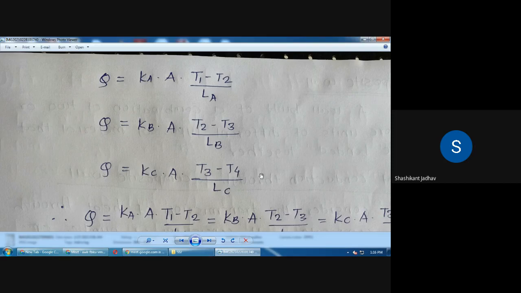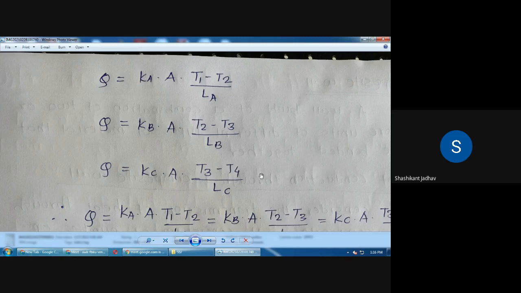So we have to write down the KA, suffix A म्हणजे काय असणार आहे, thermal conductivity of layer A. So write down K into A, हा K च्या सफिक्सला A असणार आहे, लक्षात ठेवा. थर्मल कंडक्टिव्हिटी ऑफ सेक्शन A into area into T1 minus T2 divided by LA, thickness of that layer A. Similarly, you have to write down the equation for the layer B and then for the layer C. Difference काय असणार आहे, तर टेम्परेचर रेंज चेंज होणार आहे, त्याचा थिकनेस वेगळा असणार आहे आणि त्याची थर्मल कंडक्टिव्हिटी वेगळी असणार आहे.